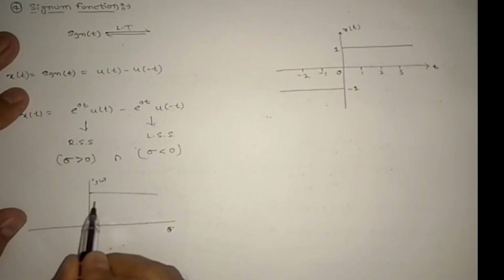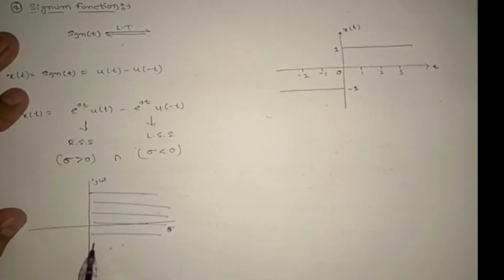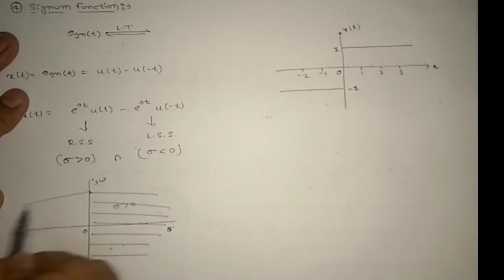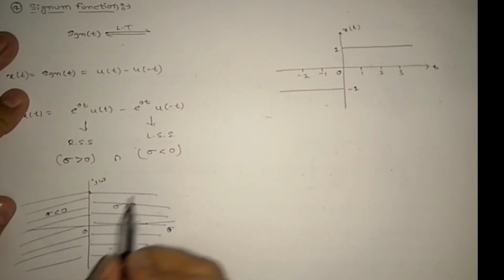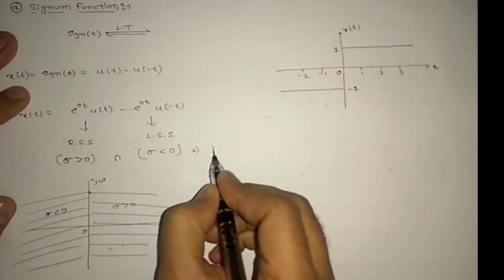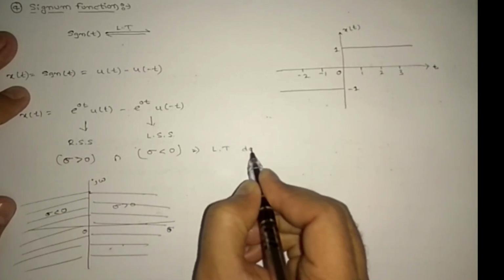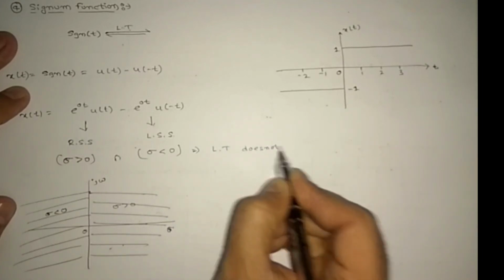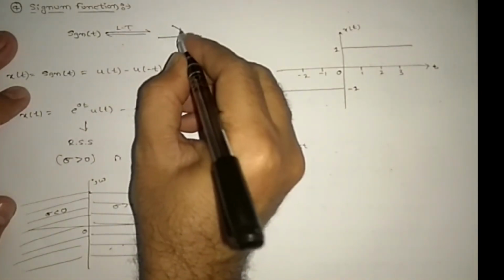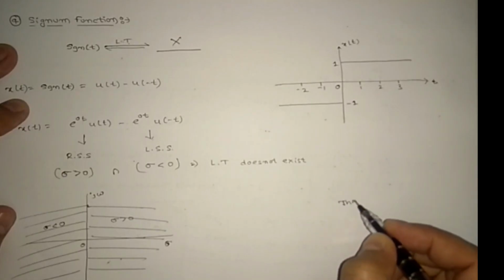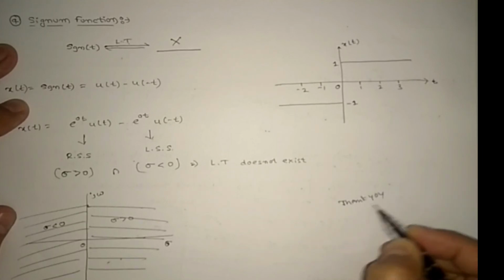So this is sigma greater than 0 on this side, but sigma less than 0 is on the other side. So there is no intersection point. For this also the Laplace transform does not exist. So there is no Laplace transform. Thank you.